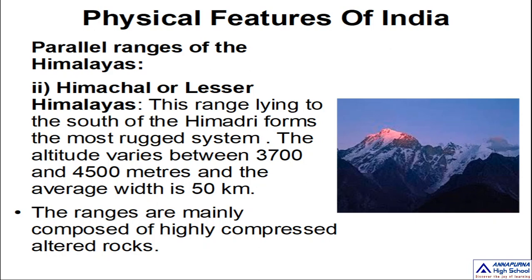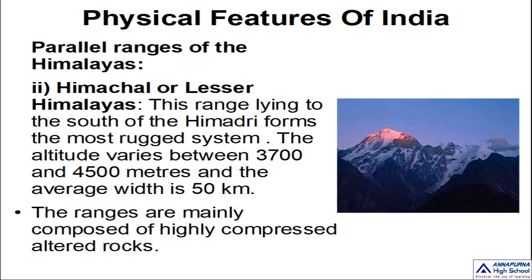The second one is Himachal, and this is also called the Lesser Himalayas. Why are they called Lesser Himalayas? Because they are lower than the Himadri. In height, they are lower than the Himadri or Greater Himalayas.